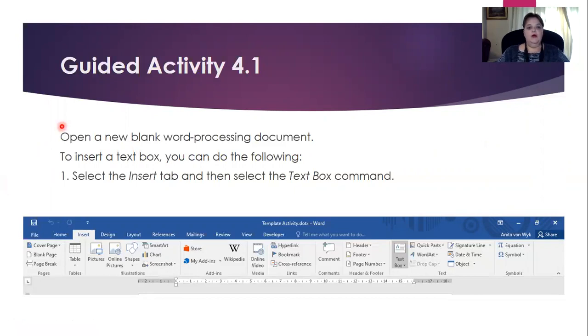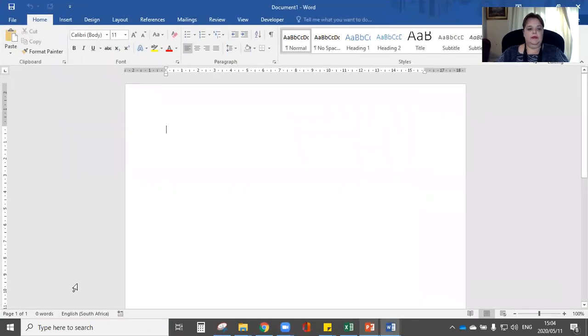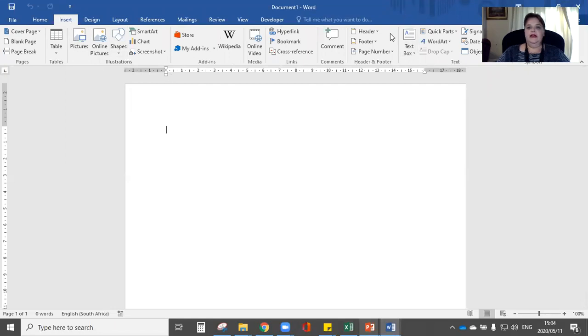So it says here, open a new blank word processing document. To insert a text box, you can do the following. Click on the Insert tab and then select the Text Box command. So I have here a blank document. Okay, and what I want to do here is I have my tab. You're quite acquainted with it by now. In term 1, we looked at the home tab quite a bit, looking at your fonts, your bullet points, and your styles. So today we are going to look at the Insert tab.